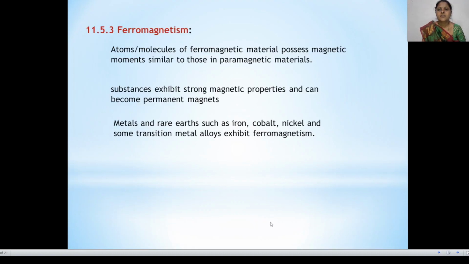Last one in the classification of magnetic material is ferromagnetism. The property of ferromagnetism is that it possesses magnetic moment similar to those in the paramagnetic material. The substance exhibits strong magnetic properties and can become permanent magnets. Metals and rare earths such as iron, cobalt, nickel and some transition metal alloys exhibit ferromagnetism.